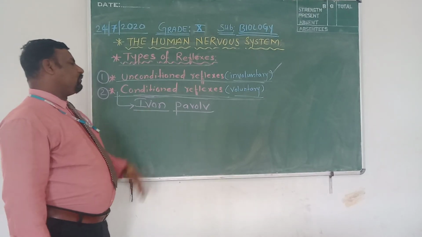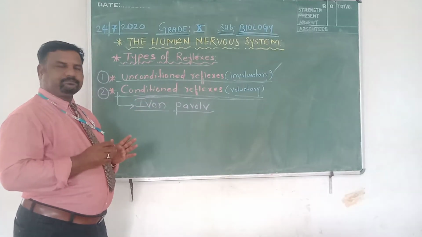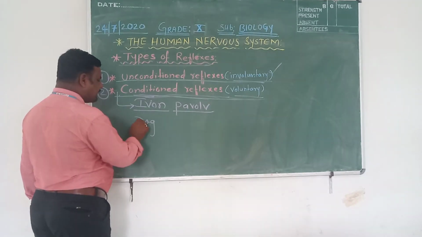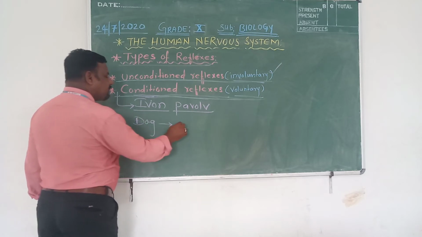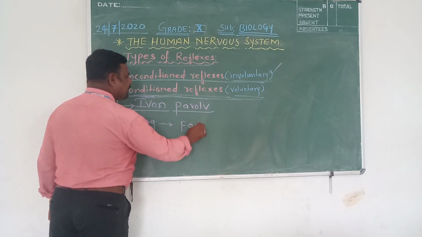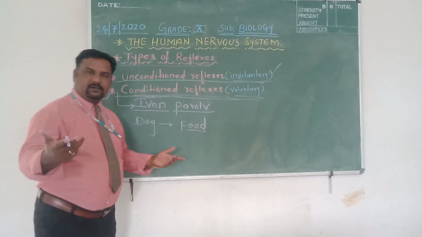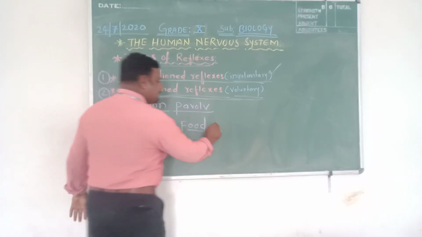What was Ivan Pavlov's experiment? He took one dog, and food was presented in front of the dog. Quite naturally, the moment the dog looked at the food, it started salivating.